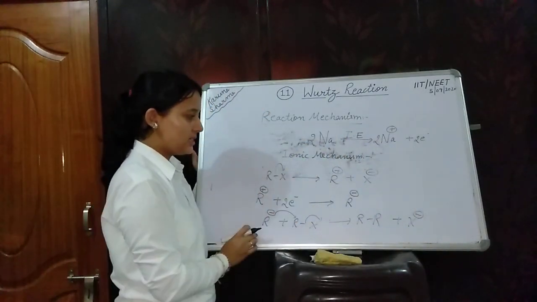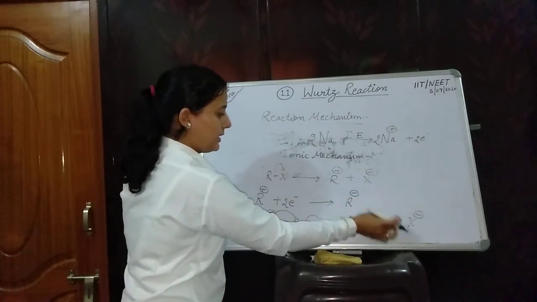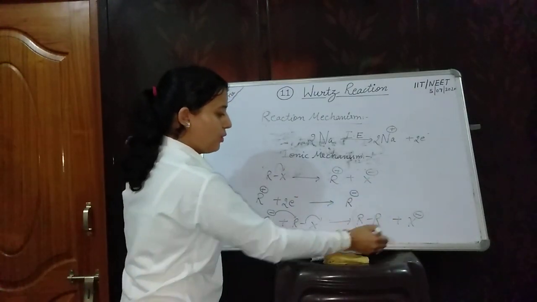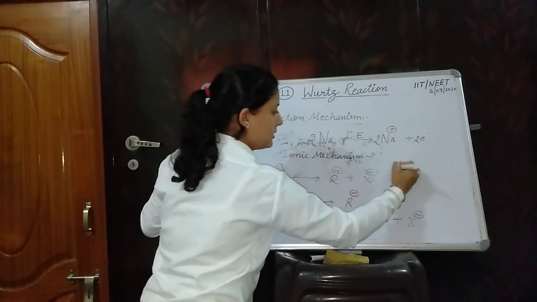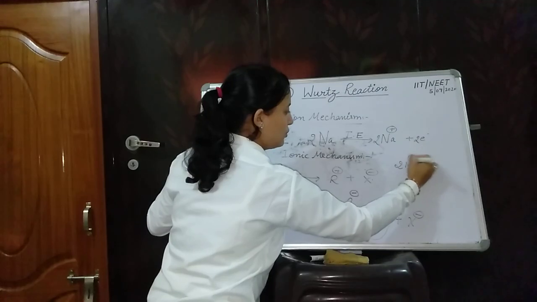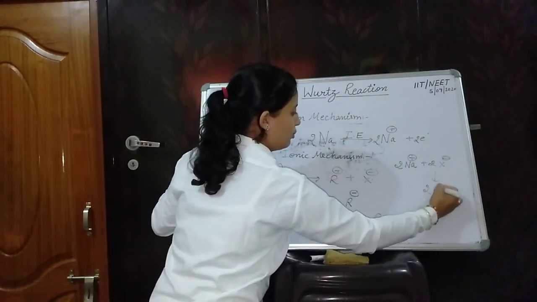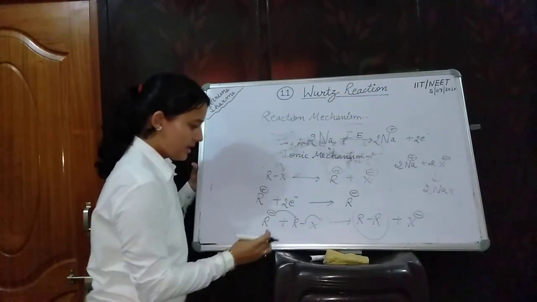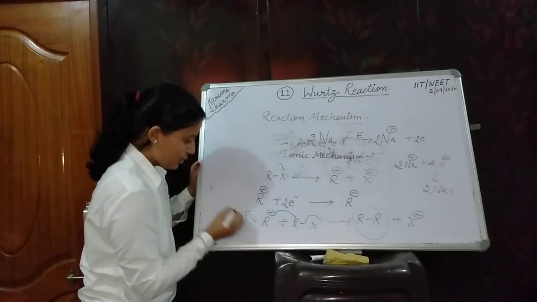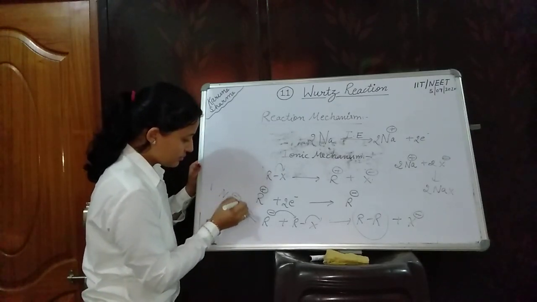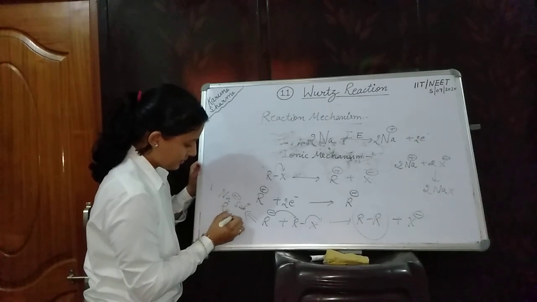You can easily see in this reaction progress, 2 X negative are liberated and an alkane is formed, and these X negative combine with the sodium ion, that means 2Na positive plus 2X negative generate 2NaX. Here in this step you can see this is a nucleophilic substitution step, a substitution reaction.